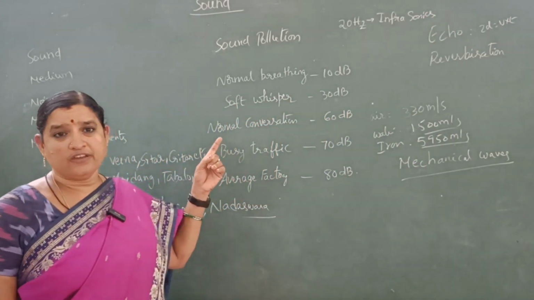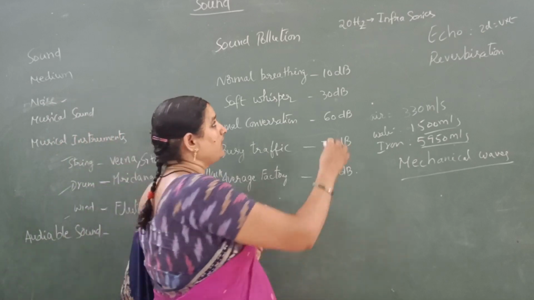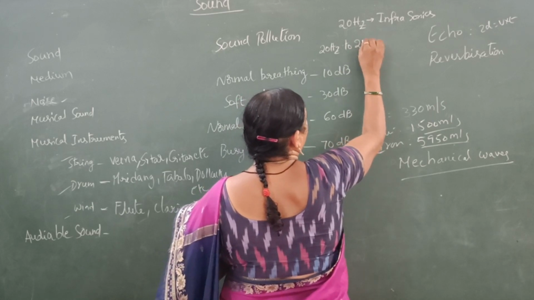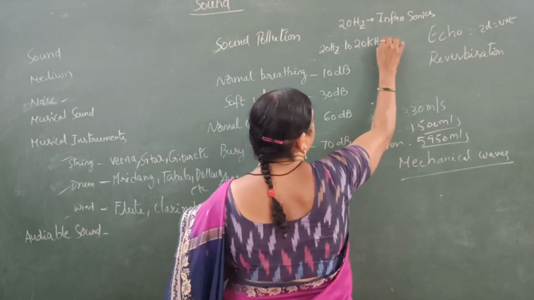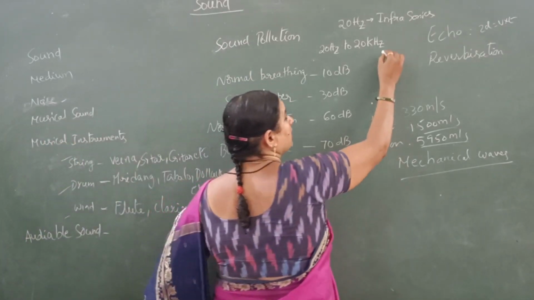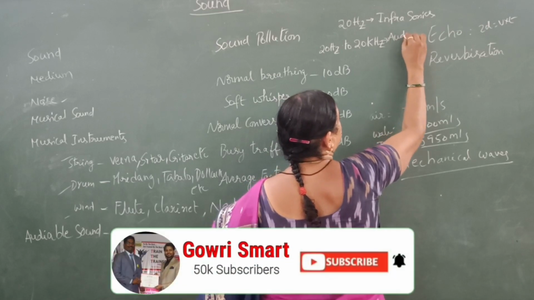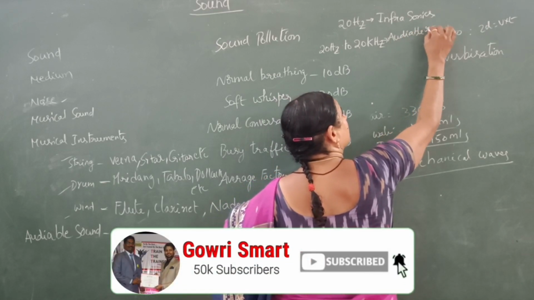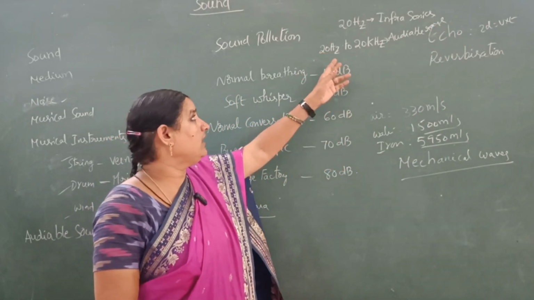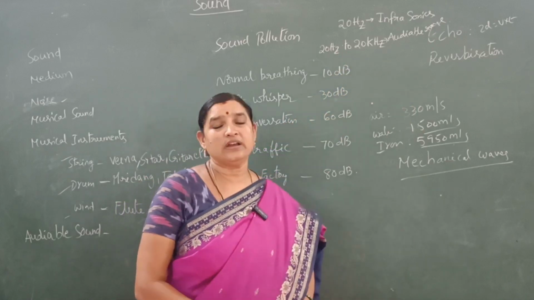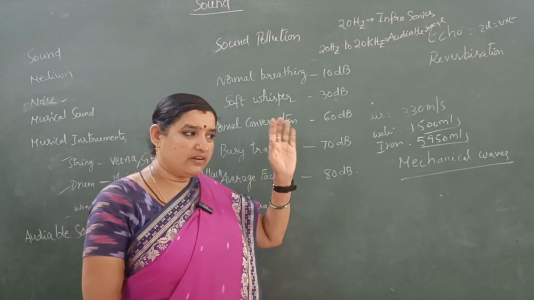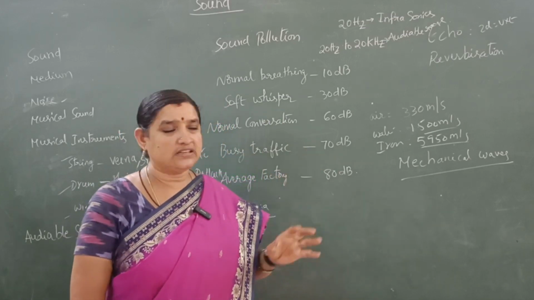Below 20 Hz we cannot hear, that is called infrasonics. 20 Hz to 20 kilohertz, or 20,000 Hz, is called the audible range. The frequency of sound between 20 Hz and 20 kilohertz is the audible range. Those sounds only we can listen to.